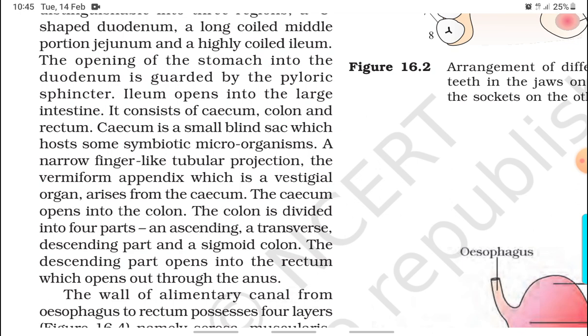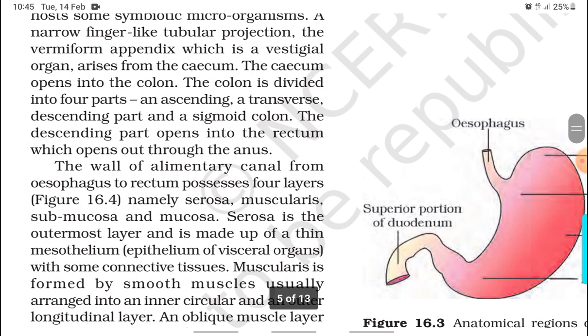The ileum opens into the large intestine. It consists of the cecum, colon, and rectum. Cecum is a small blind sac which hosts some symbiotic microorganisms. A narrow finger-like tubular projection, the vermiform appendix, which is a vestigial organ, arises from the cecum. The cecum opens into the colon. The colon is divided into four parts: an ascending, a transverse, a descending part, and a sigmoid colon. The descending part opens into the rectum, which opens out through the anus.